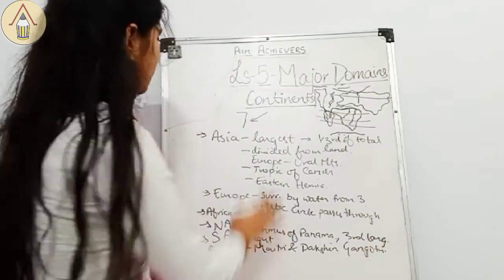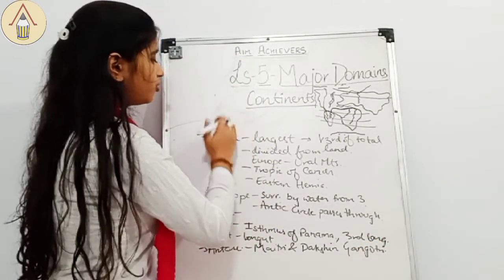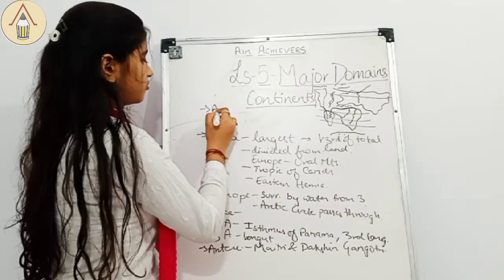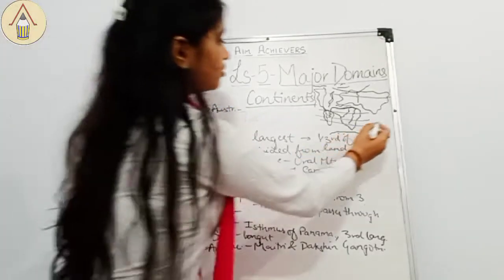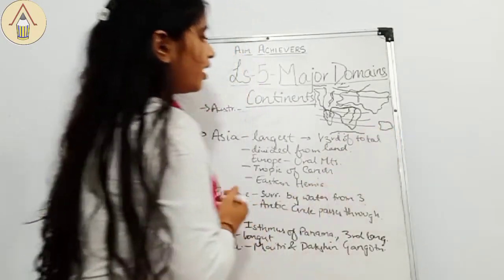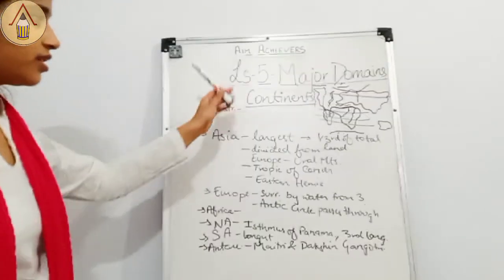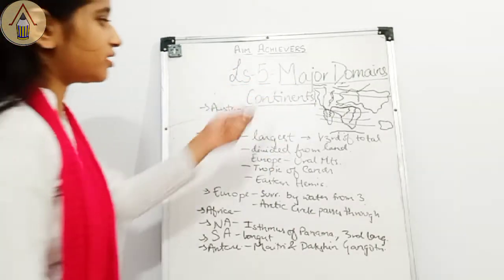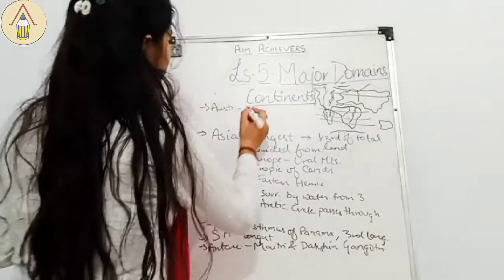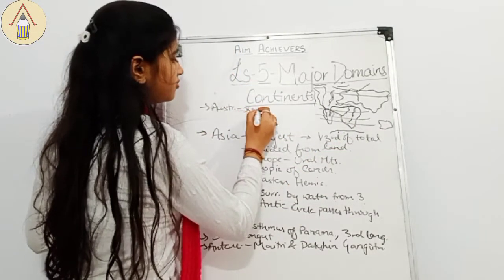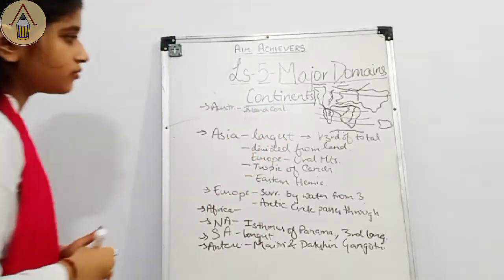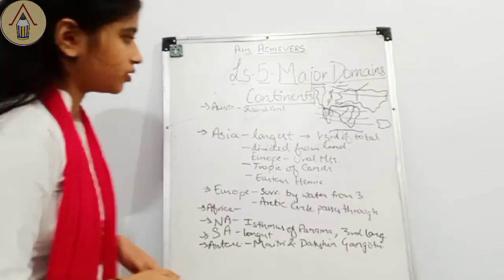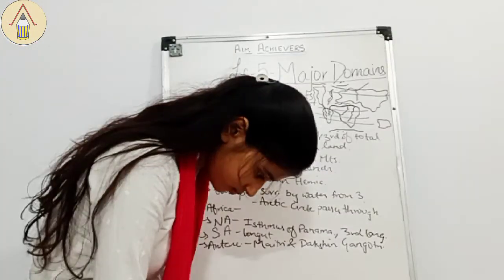And last but not least, we will be talking about Australia. So Australia, it is here, and it is completely surrounded by water, and it is so small that it is known as island continent. Okay, so I think we are done here.